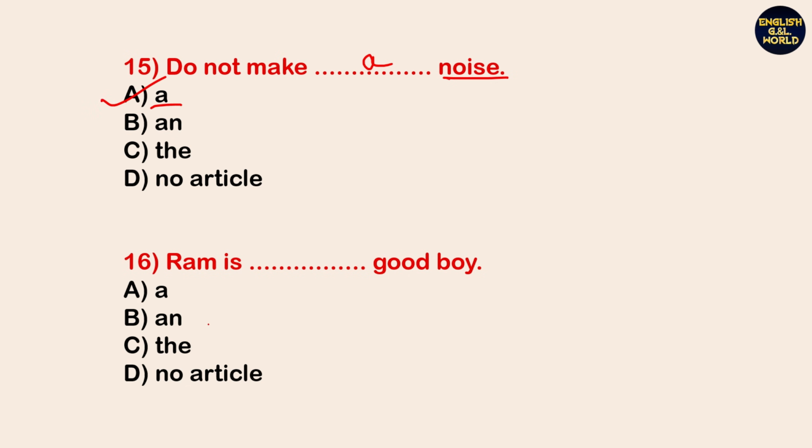Next, Ram is dash good boy. So look, here boy is one person and countable. Okay, boy is countable. When we describe someone using an adjective plus noun, we use a before it. So option A is the right answer.